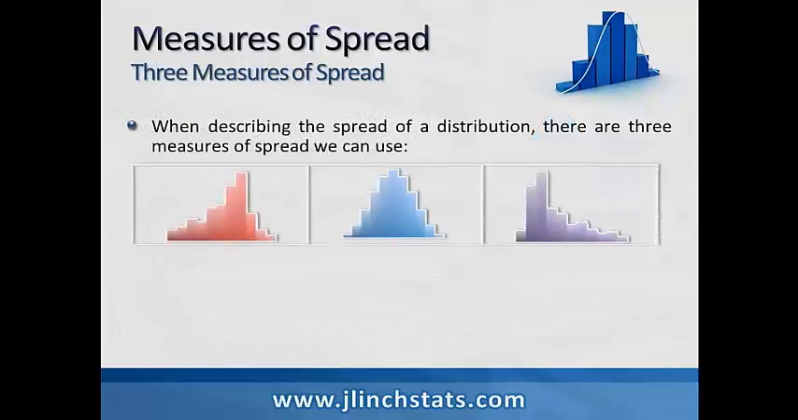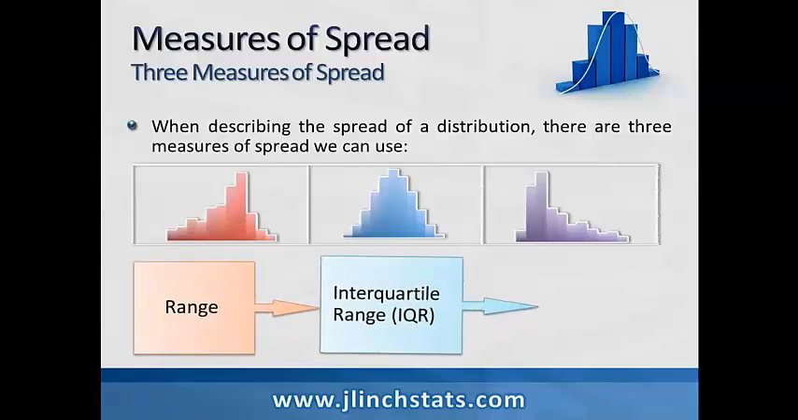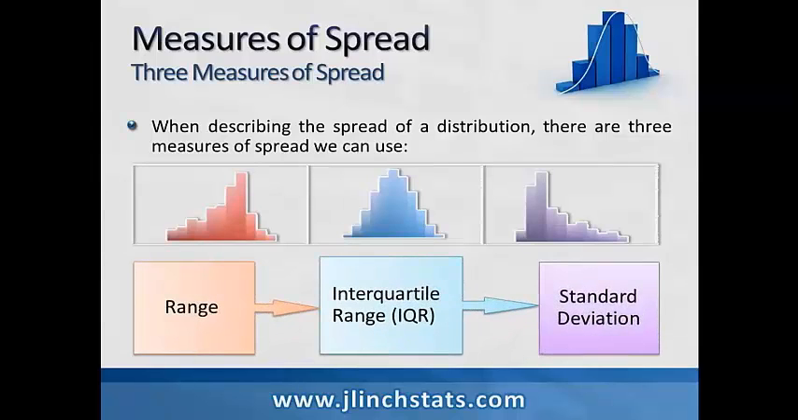Now, when describing the spread of a distribution, there are three measures of spread that we can talk about. First, we have range. Second, we have IQR, or interquartile range. And third, we have standard deviation. All three of these are different measures of spread or variability that we can use when talking about the features of a distribution according to the spread of the data.